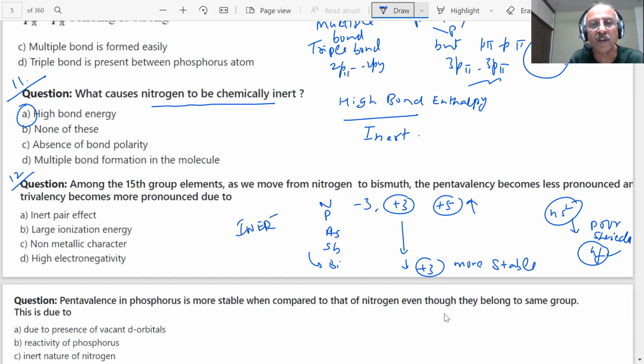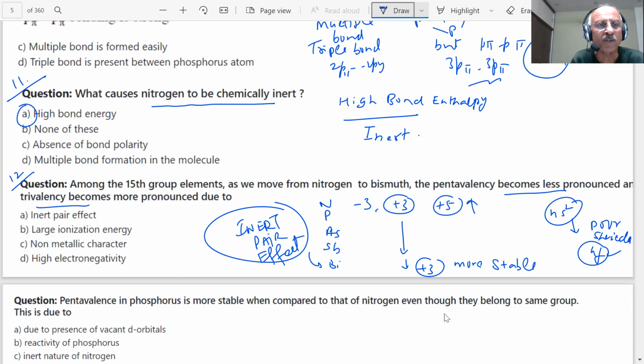Student, very important. We told you a question will come on that in the exam. Inert pair effect we have discussed so many times, and a question is expected on it. Always there will be a question on that, student. The correct answer: as we move from nitrogen to bismuth, the pentavalency becomes less pronounced and trivalency becomes more pronounced due to inert pair effect. Correct answer is A, that is inert pair effect.